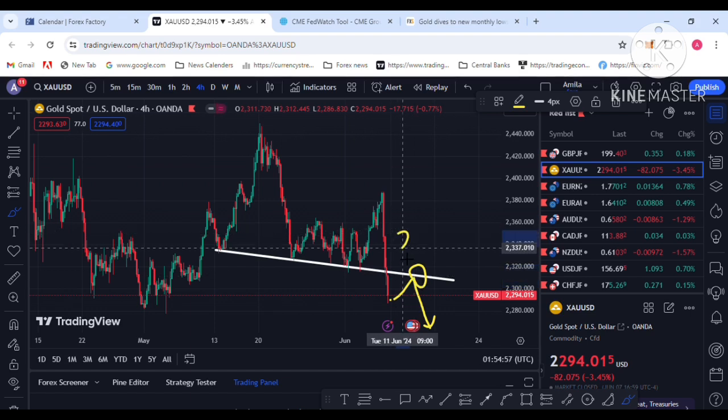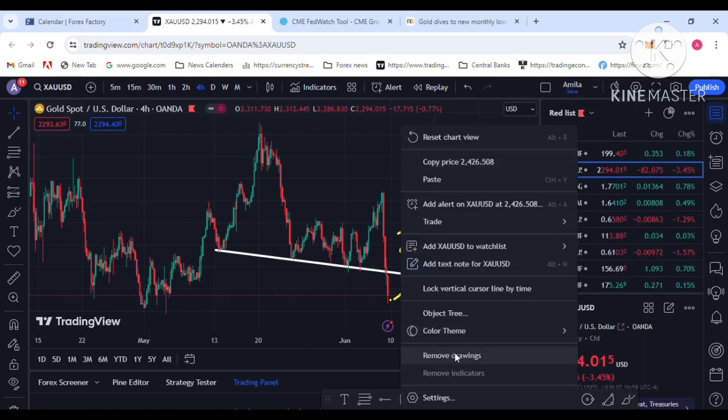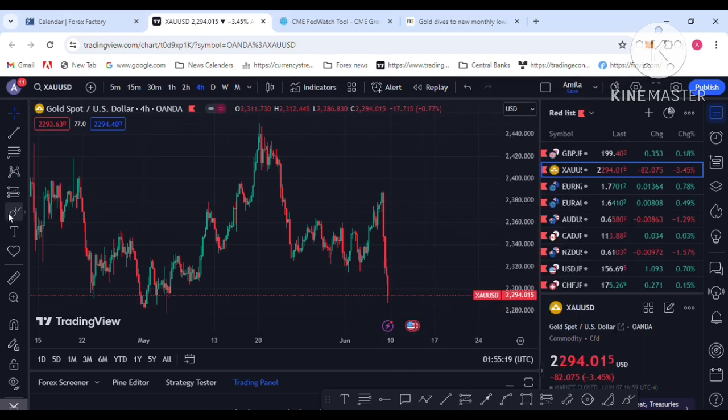Wait for the retest. 2310 is this retracement level. That is your sell opportunity again, but you should wait for the price to retrace to the upside to take the trade. This is my first trade opportunity next week.